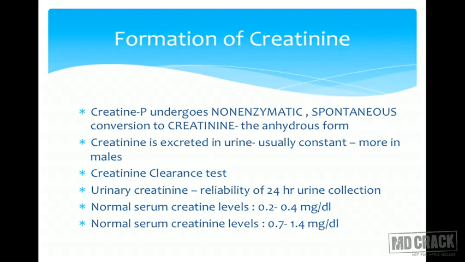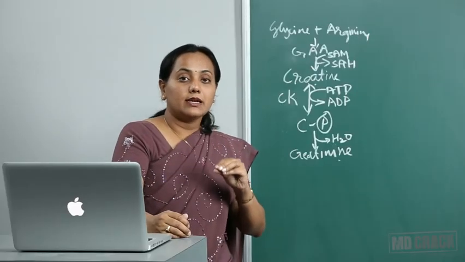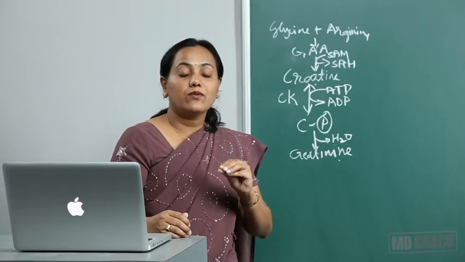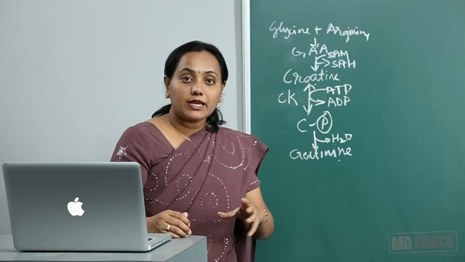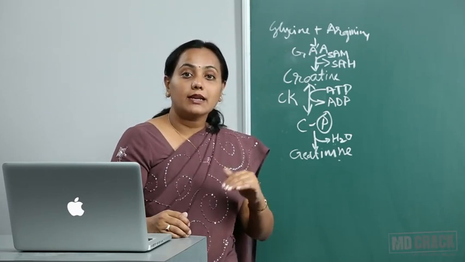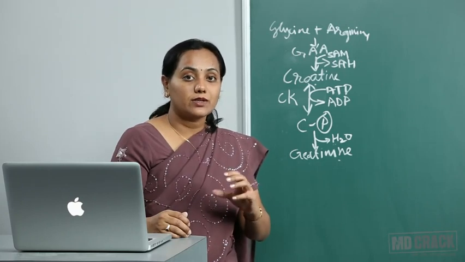That is, we can use this creatinine concentration in the urine. We can estimate how much creatinine is excreted, and we can use it to find out what is called the reliability of a 24-hour urine collection. What do I mean by this? Now, in many diseases, it is essential to collect urine for 24 hours. Once we collect for 24 hours, the other things are estimated in this 24-hour urine.